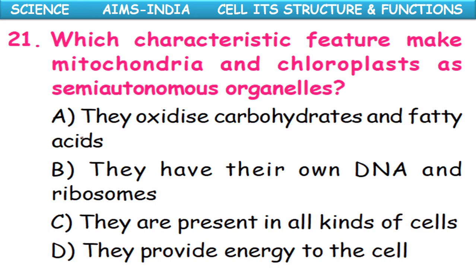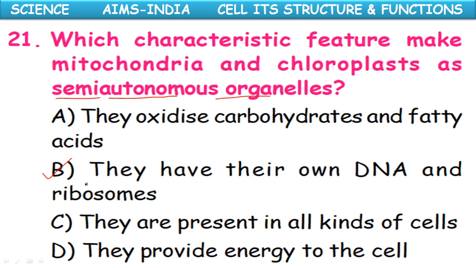Which characteristic feature makes mitochondria and chloroplasts semi-autonomous organelles? They oxidize carbohydrates and fatty acids. They have their own DNA and ribosomes. They are present in all kinds of cells. They provide energy to the cell. Semi-autonomous organelle means it can divide on its own, but for the remaining organelles, if the cell wants to divide, the nucleus is required. But here the mitochondria and the chloroplast are semi-autonomous because of the presence of their own DNA.